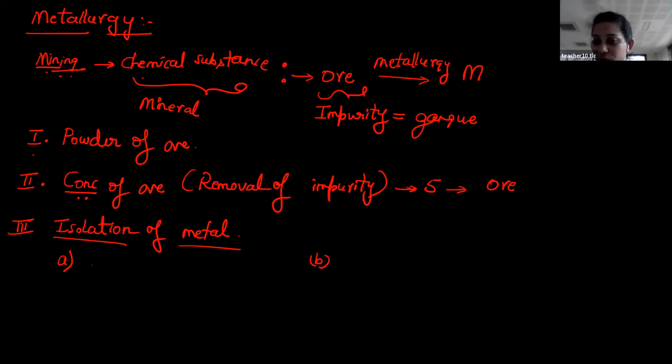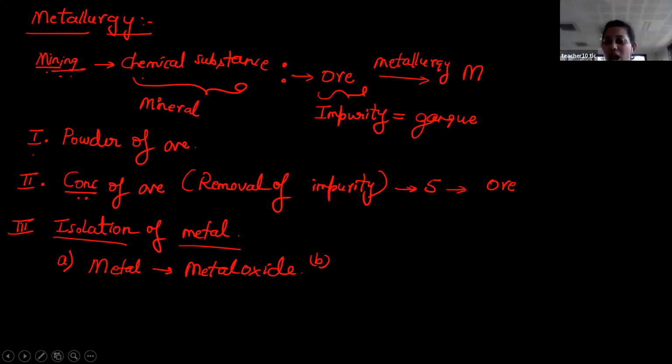So first what you have to do? First convert this metal to the corresponding metal oxide. Okay, convert that metal into metal oxide. So that is the first process. And the second main process under this third main is nothing but the reduction process.